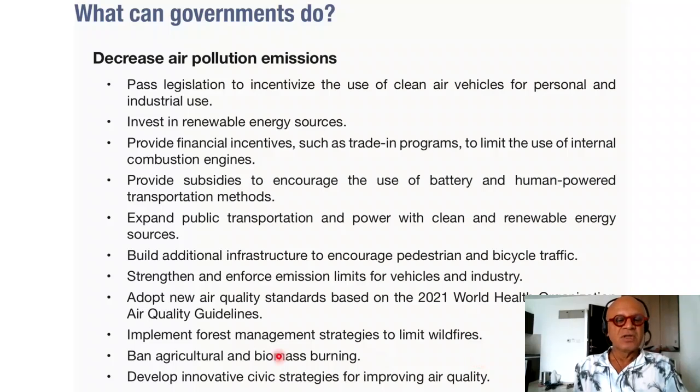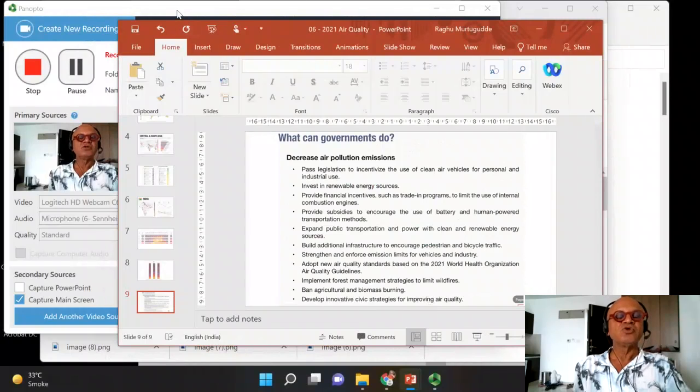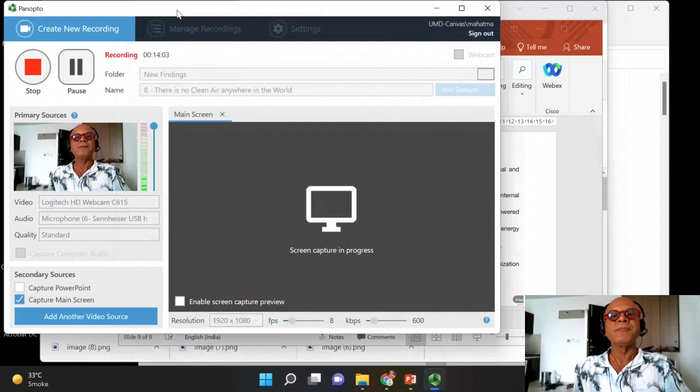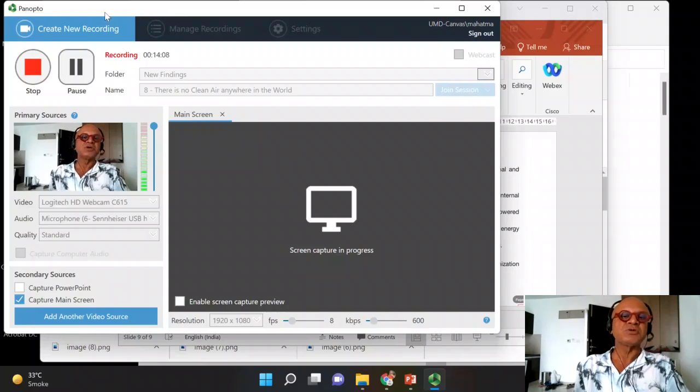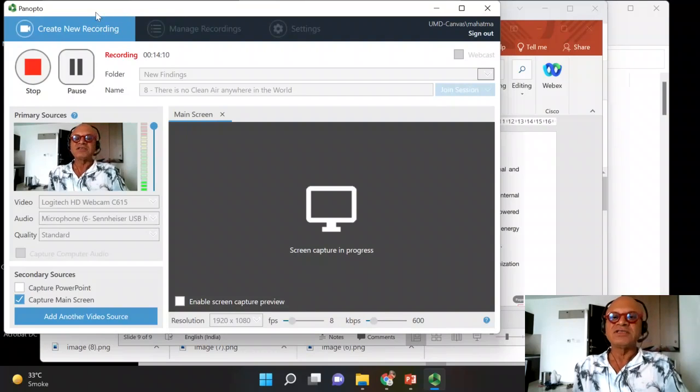This is very critical. Biomass burning is still very high in India as a fuel source, which has to be dealt with as well. Ban agricultural and biomass burning, which is a large problem in northwest India. Incentivizing it and changing behavior is critical. Develop innovative civic strategies for improving air quality. So we are all in this together, so obviously we'll have to work together to improve air quality, because nobody is breathing clean air anymore, and this is a tragedy which must be averted before it's too late.